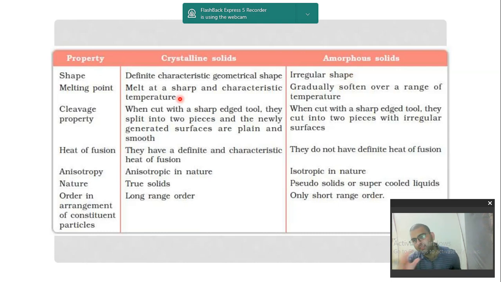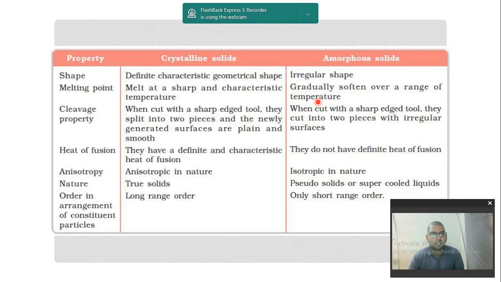Melting point. Again, they melt at a sharp melting point. If it is said that copper will melt at 1083 degrees Celsius, then it will melt at 1083 degrees Celsius only. If iron melts at 1866 degrees Celsius, it will melt at that temperature only. But if it is plastic, it will start melting as soon as you apply the flame, and it will keep on melting over a particular range of temperature.